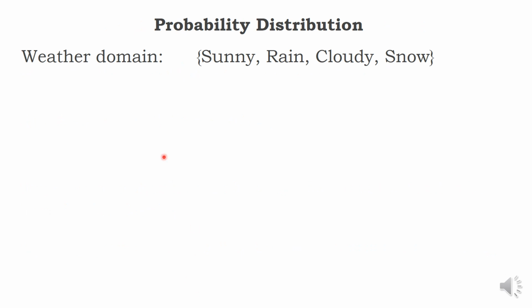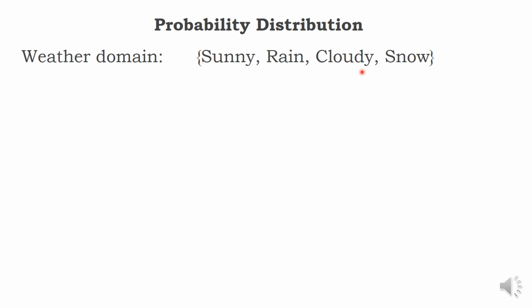Now let us have another domain called the weather domain. Previously I discussed the age domain. Now it is the weather domain. Different weather conditions: sunny, rain, cloudy, snow. I don't think all will exist at the same time, but all may exist in the same place in different conditions. Let us see.